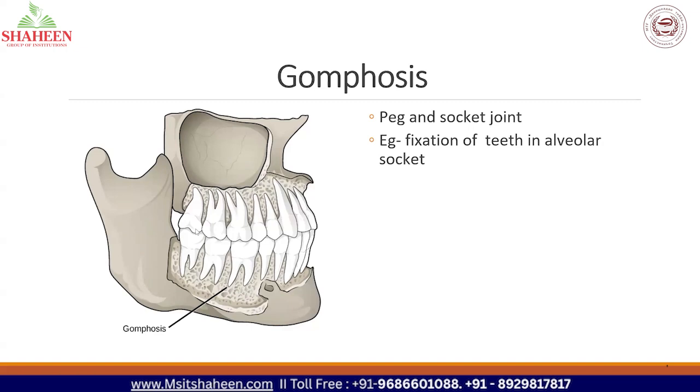So here it is actually present in the teeth. The teeth, how it is fitting into the alveolar socket, is an example for gomphoses. Again, the only example for gomphoses is teeth in alveolar socket. So another term for gomphoses is peg and socket joint. The example is fixation of teeth in alveolar socket.